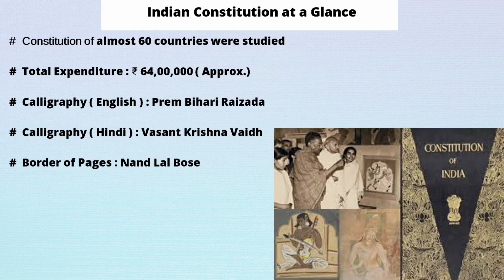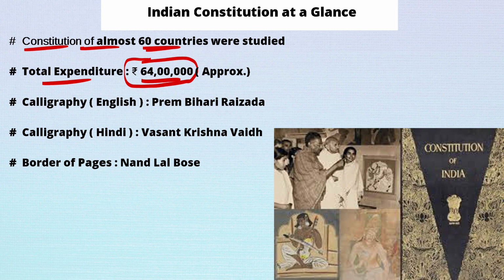And if we just look at our Constitution at a glance, before drafting the Constitution of India, the Constitutions of almost 60 countries were studied. Okay, and the total expenditure was almost 64 lakh rupees at that time. Right, it was very expensive because 64 lakhs at that time was not a small amount.